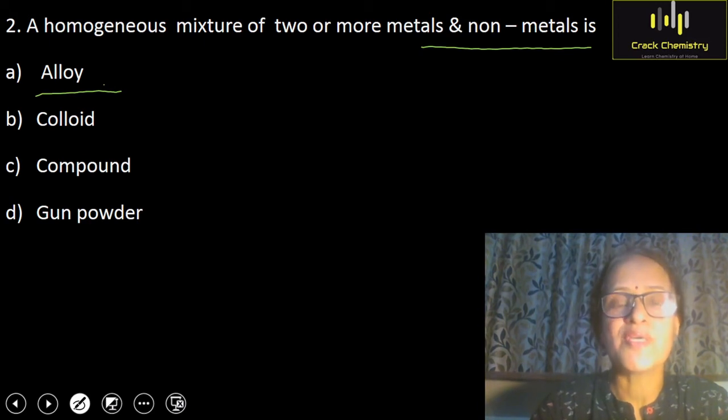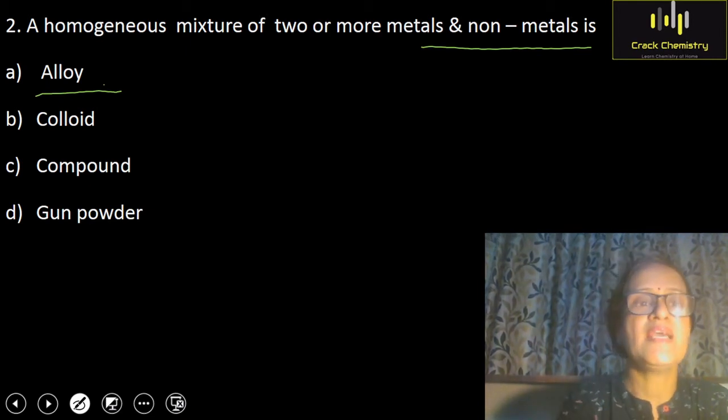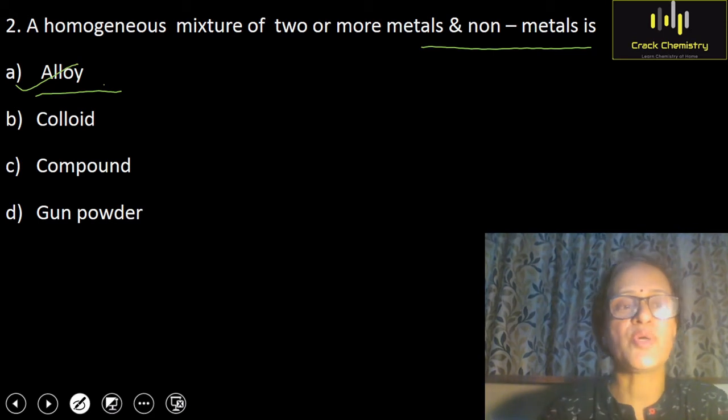Alloys are formed by mixing the components, which may be two or more metals, and may include a non-metal also, in a molten state. Then they are shaken properly. After that, this homogeneous mixture of two or more metals and non-metal is allowed to cool, so we get alloy. So alloy is a correct option. Option A is alloy, which is a correct option.